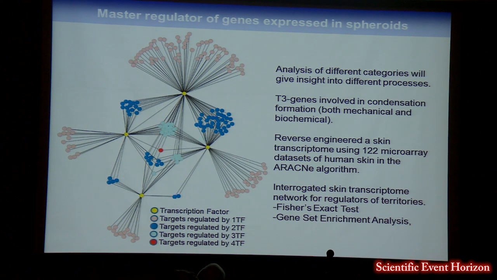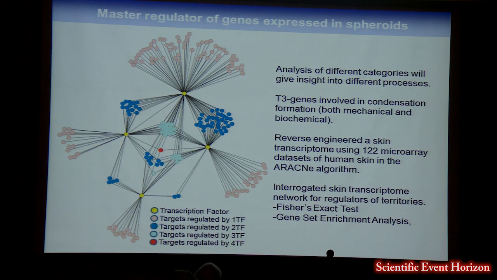I personally am very interested in analyzing territory 3, which is the transcripts that are restored by spheroid culture. And I think that analysis of T3 could give us insight into genes required for aggregation or condensation, perhaps migratory genes or adhesive genes, or maybe even condensate fate. And there's lots of different ways that you can then go in and analyze your different territories, and I've just got one example of this here.